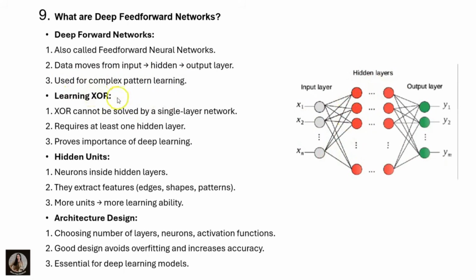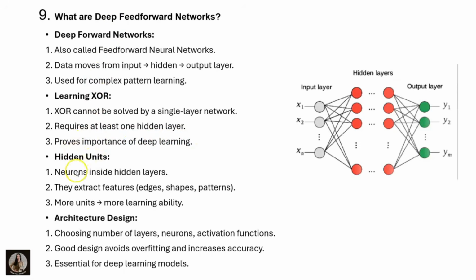And learning XOR means XOR cannot be solved by a single layer network. If you observe here, it cannot be solved in a single layer network. It requires at least one hidden layer, and one or more hidden layers. It provides importance for deep learning.